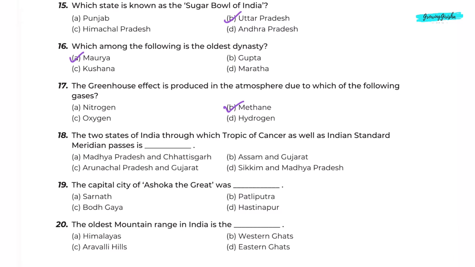Question 18. The two states of India through which Tropic of Cancer as well as Indian Standard Meridian passes is dash. Option A. Madhya Pradesh and Chhattisgarh. Question 19. The capital city of Ashoka the Great was dash. Option B. Patliputra. Question 20. The oldest mountain range in India is the dash. Option C. Aravalli Hills.